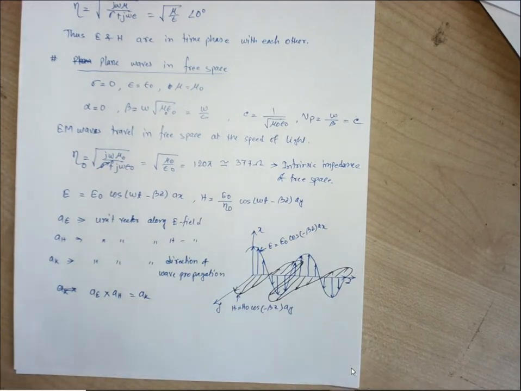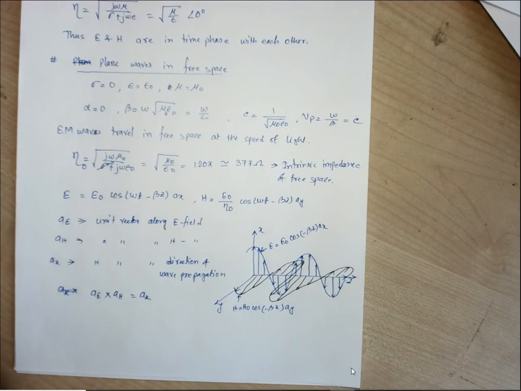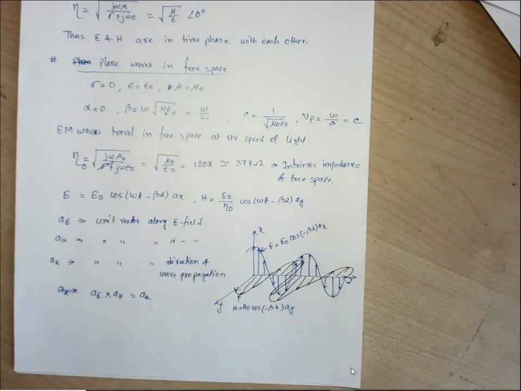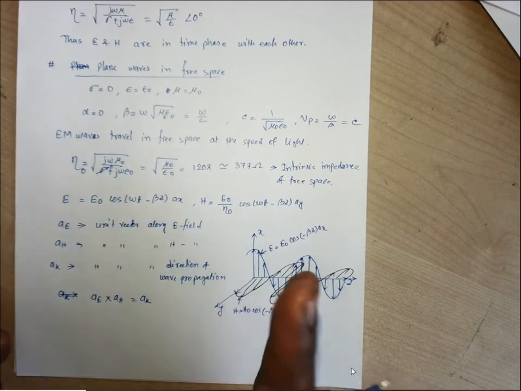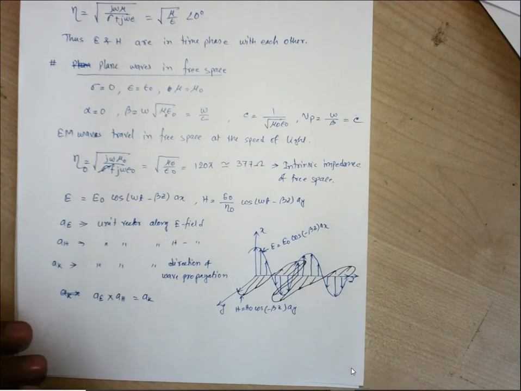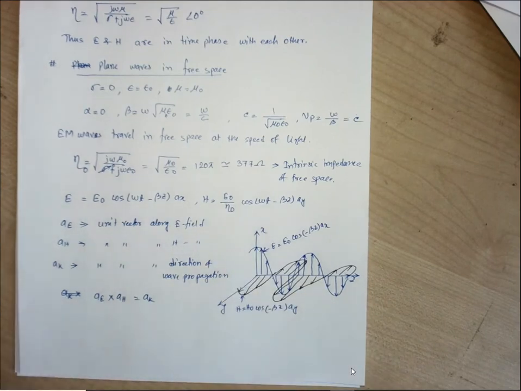Okay, so for this case, if you look into this diagram, you can find both E and H fields, everywhere on the z-axis, are normal to the direction of wave propagation, that is in the aK unit direction. At every point on the z-axis, it is normal to the direction of wave propagation. That means the field lies in a plane that is transverse or orthogonal to the direction of wave propagation. So if you just think, this z-axis is perpendicular to both x and y. In the x direction we are having the electric field, in the y direction we are having the magnetic field.